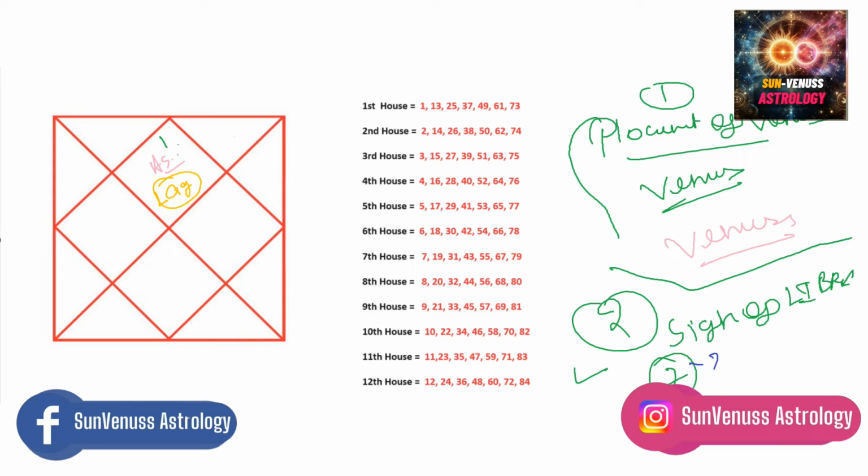Let's say you are a Leo ascendant. So for you, Libra falls into the 3rd house. For Virgo ascendant, Libra falls into the 2nd house. So you just have to see that. If you are a Leo ascendant, Libra is falling into the 3rd house for you. These are the ages for Leo ascendant: 15, 27, 39, 51, 63.